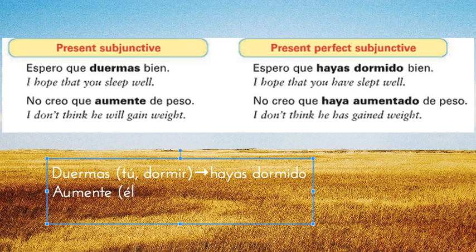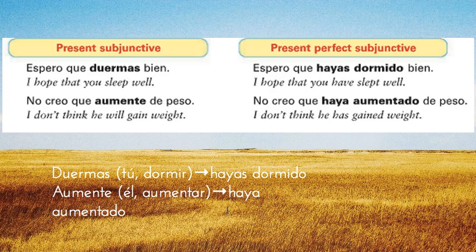Then we take aumentar, aumente. We know it's the él, ella, usted form, and it's from the verb aumentar, which we know means to gain. We take the él, ella, usted form of haber in the subjunctive, which is haya, and we take aumentar, a regular AR verb, and we make it aumentado. Okay? So instead of espero que duermas bien, espero que hayas dormido bien.